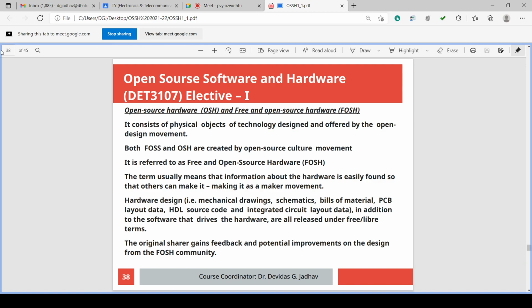For hardware is a physical object. Okay. That object is to be manufactured, produced or fabricated, or the object is to be built. So in case of object, the object is to be designed first, and that design and design specifications may become or becomes the intellectual property. Okay. And for that patenting can be done. Patent means registration of that object.